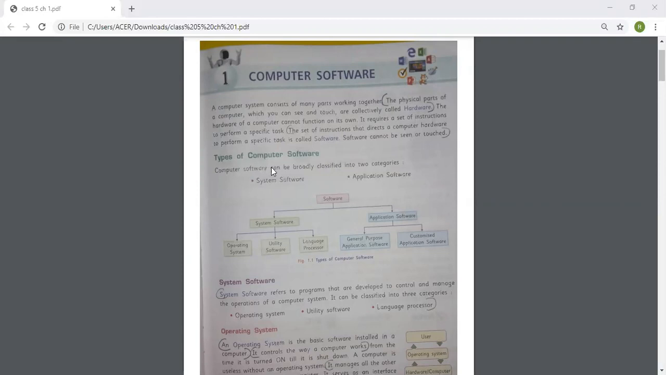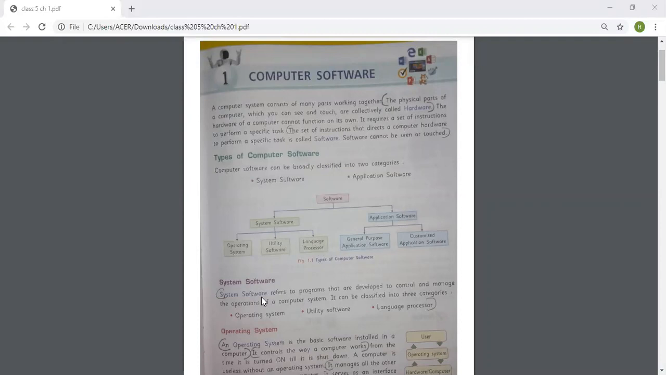Now we come to types of computer software. Computer software can be broadly classified into two categories: system software and application software. System software is divided into three categories, that is operating system, utility software, and language processor. Application software is also divided into two categories: general purpose application software and customized application software.